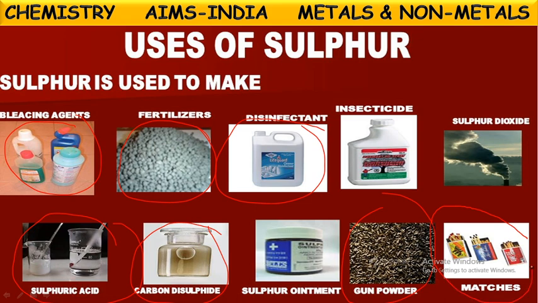And one more, matchstick heads. Along with red phosphorus, this sulfur is also used in making of these matchstick heads. Those black tips contain phosphorus as well as sulfur. So these are the uses of sulfur.